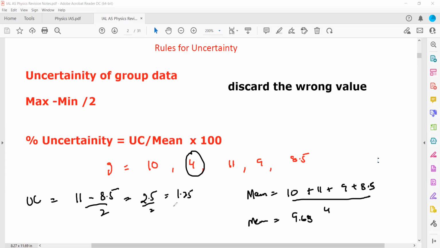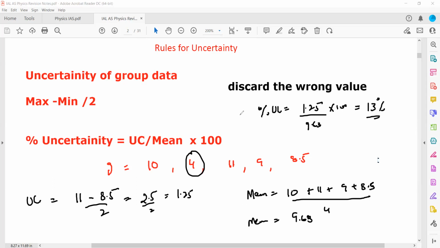So 9.63 is the mean. Now, how to get the percentage uncertainty? The percentage uncertainty is the uncertainty, which is 1.25, divided by the value recorded, 9.63, times 100. The answer is 12.98, approximately 13%. So 13% is the percentage uncertainty of this experiment.